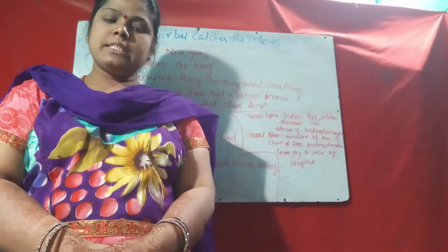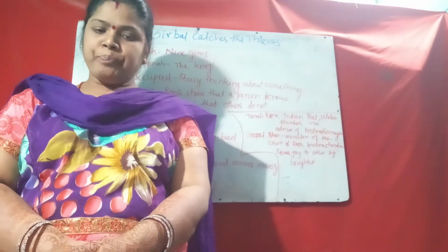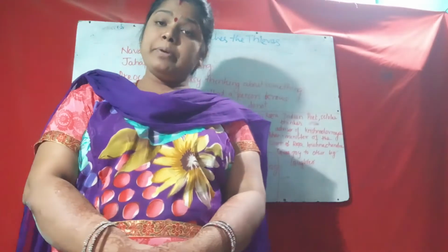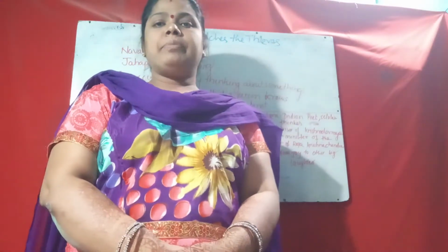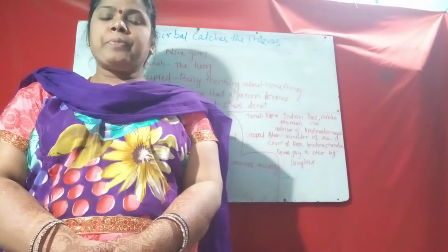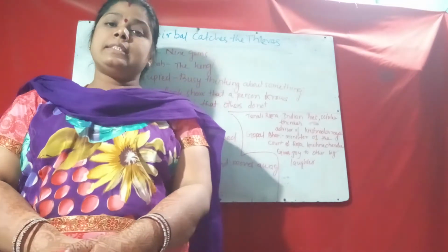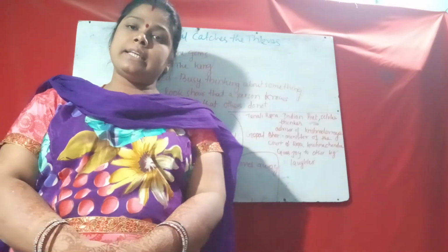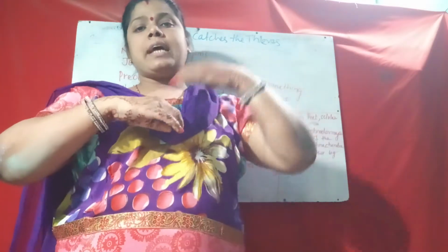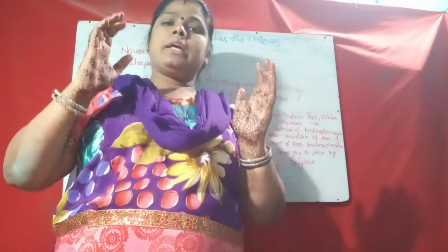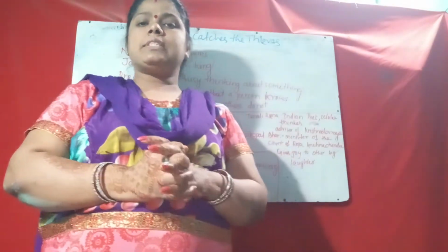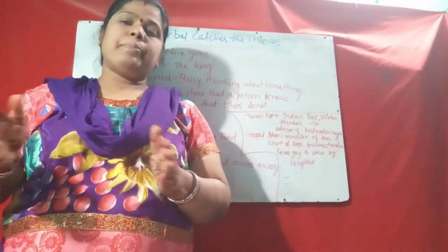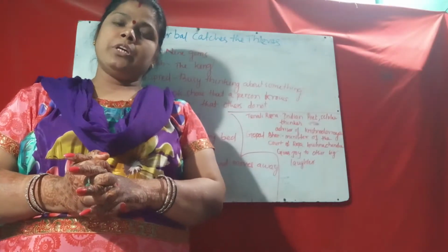Here, Akbar is the Mughal emperor, and Birbal is his minister. And Akbar, in his court, has 9 ministers, who are called Navaratna, or the 9 gems. Akbar has 9 ministers in his court to give him good suggestions, and they always help him run his country properly.